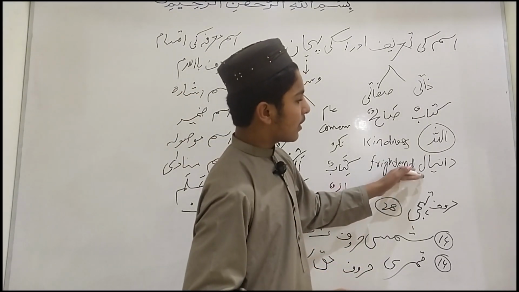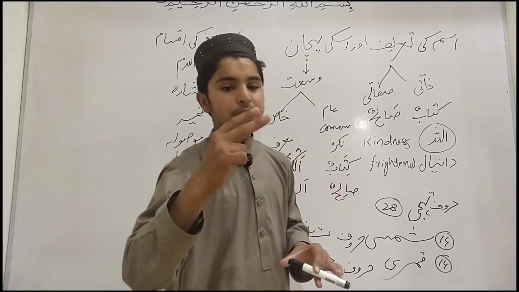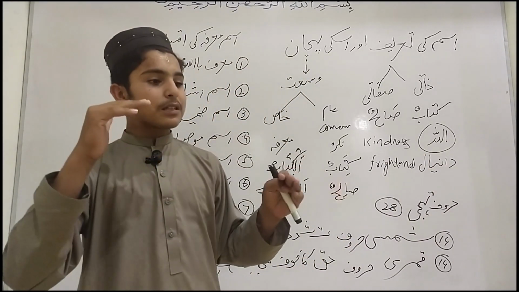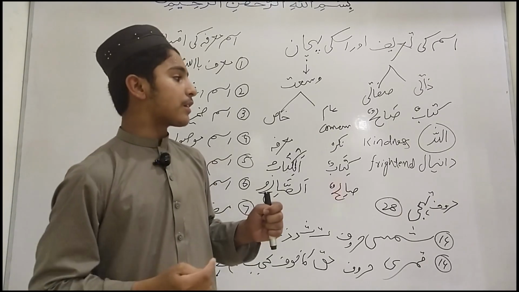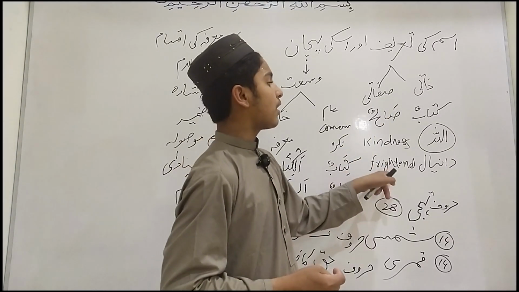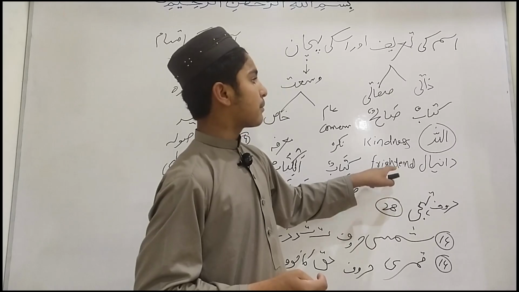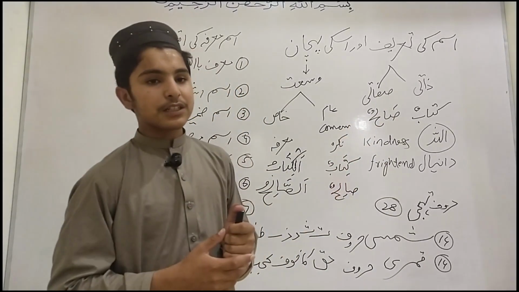We have a personality, for example, Daniel. It is a personality that is a frightened person. Always it is frightened or it fears, and this is a trait of this personal noun, and it can be said that it is an adjectival noun.